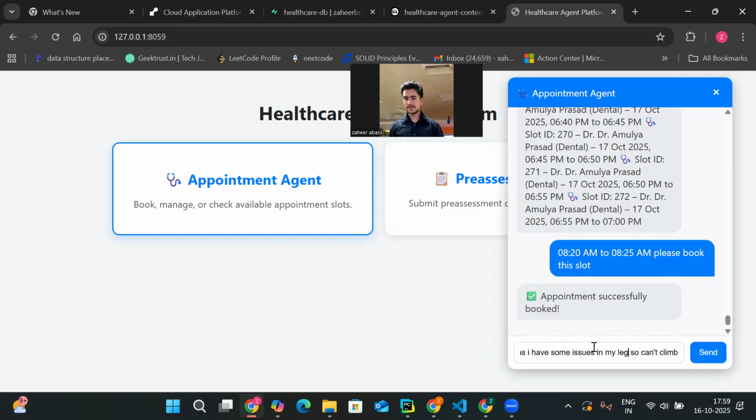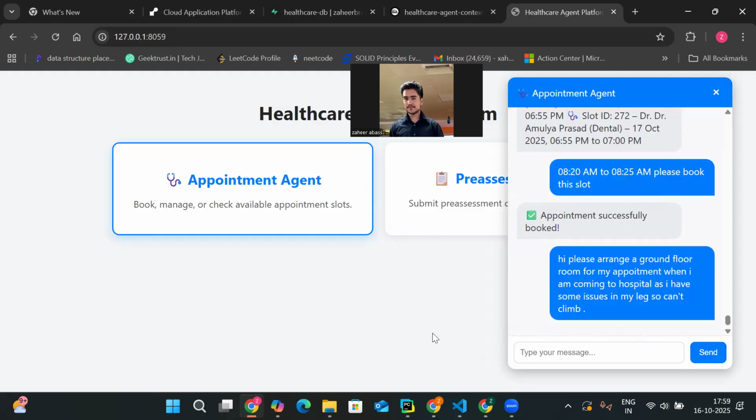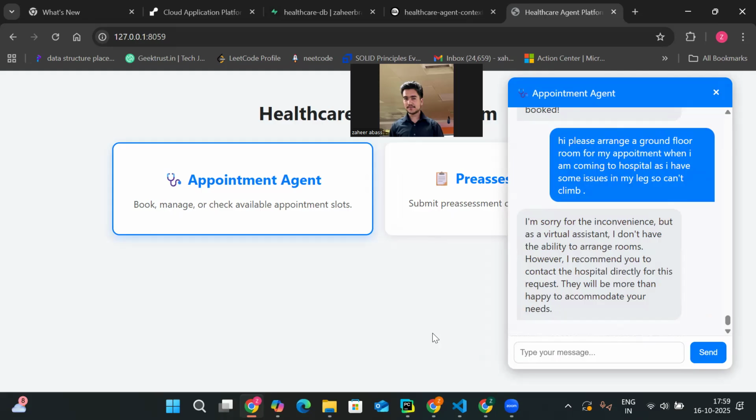So here, what I'm doing is I just shared one piece of information with the booking agent, right? I said when I come for the appointment, please give my appointment on the ground floor only, so that I don't need to climb to the first floor or the upper floor. So this is the information which I shared with the appointment agent.